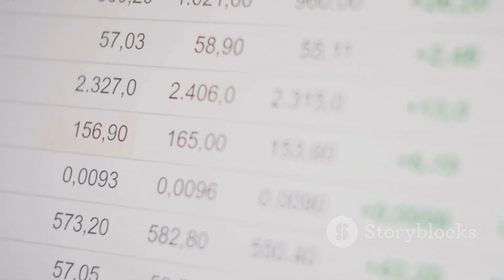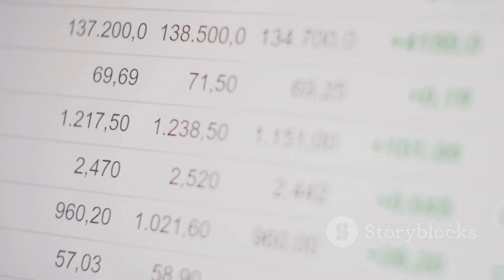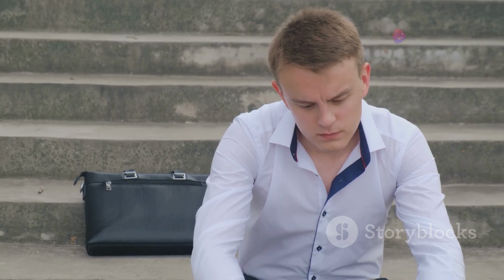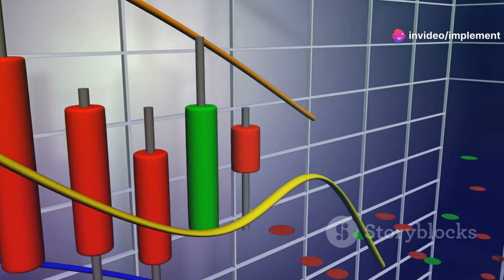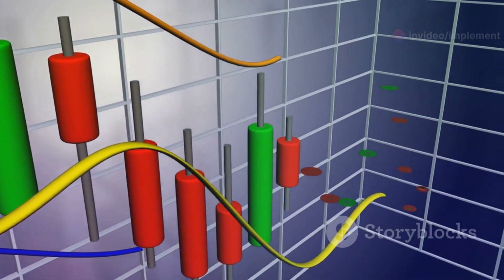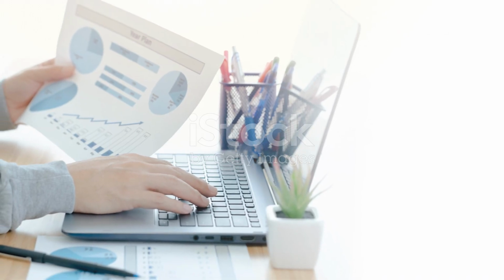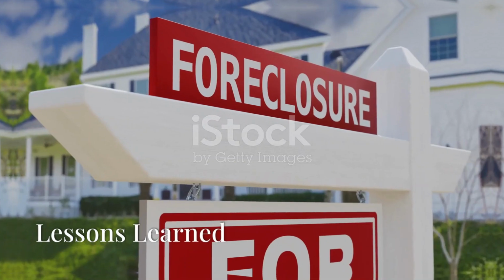When the bubble burst in 2000, it led to significant financial losses. Many companies went bankrupt, and investors lost billions. The dot-com bubble highlights the dangers of herding and the importance of rational analysis. It serves as a cautionary tale for modern investors.